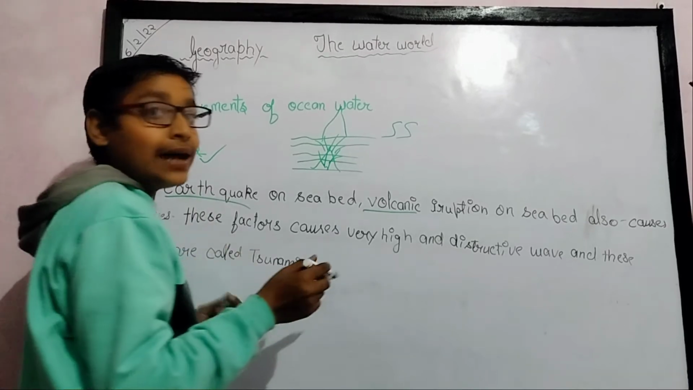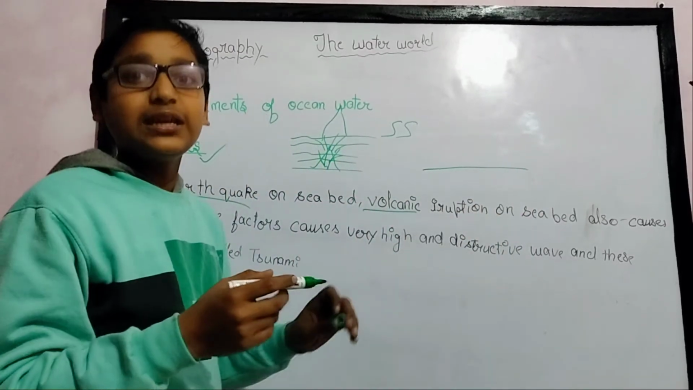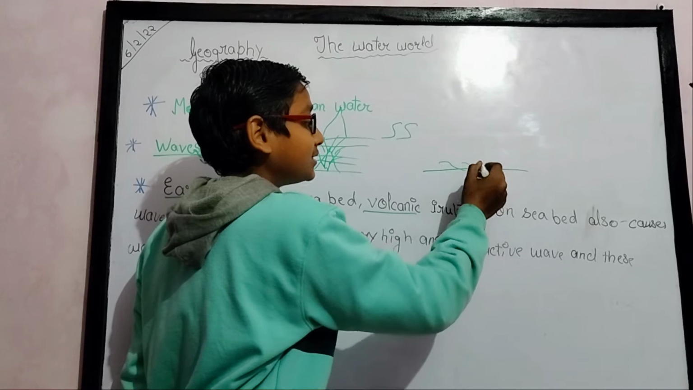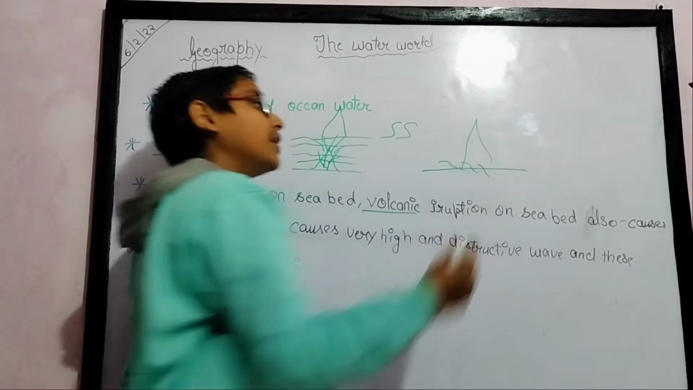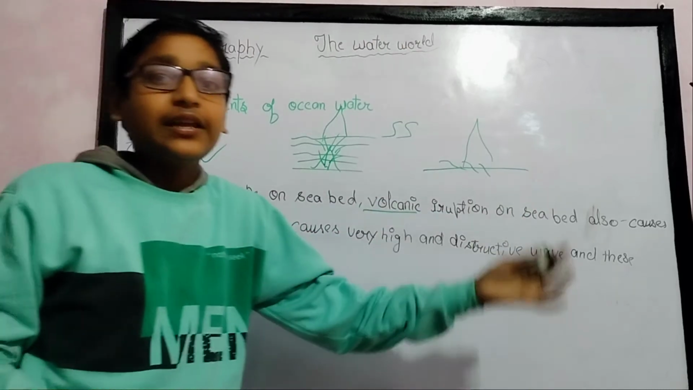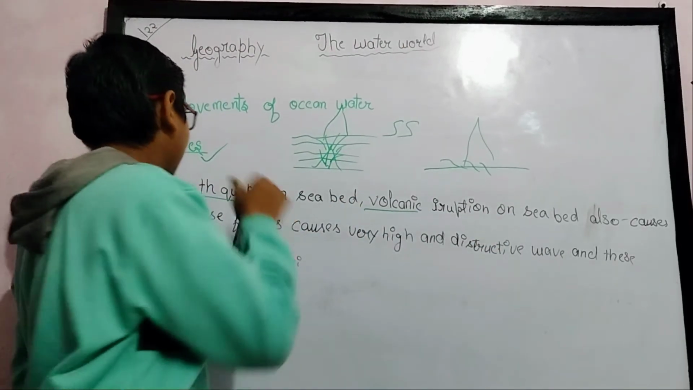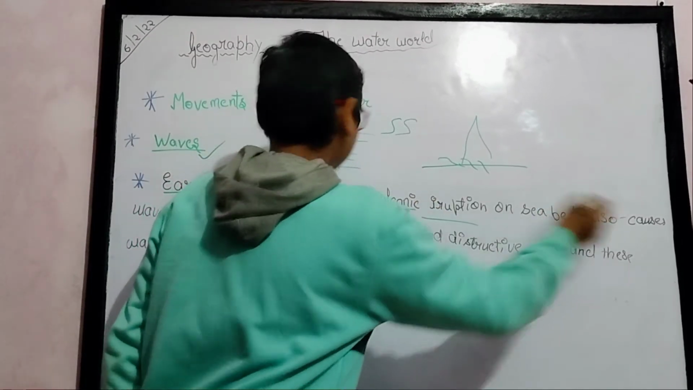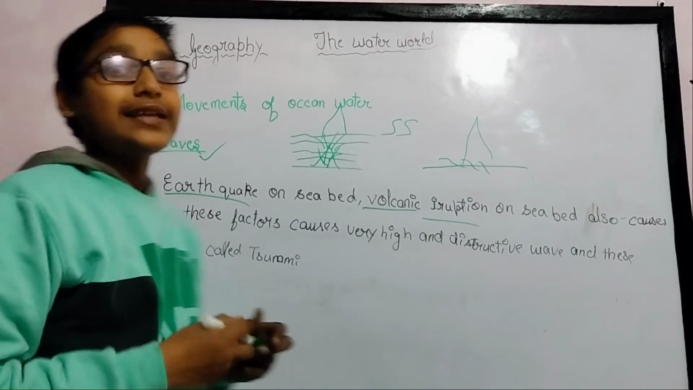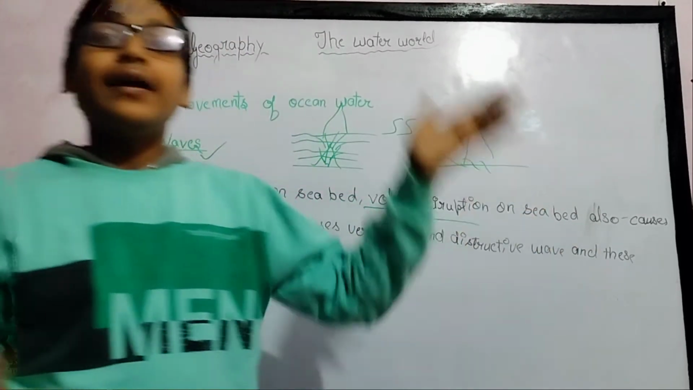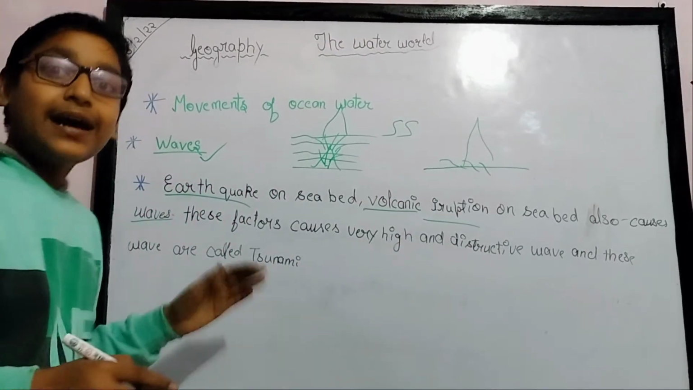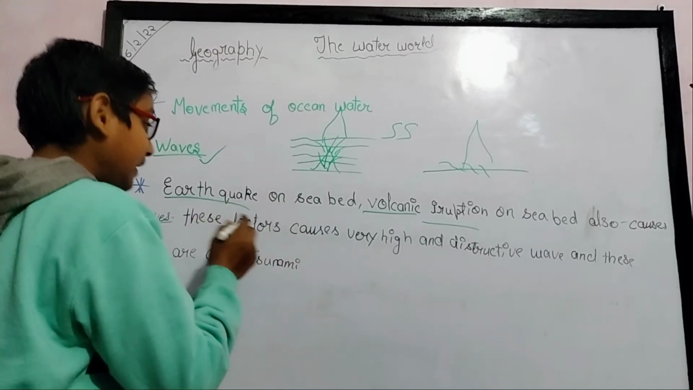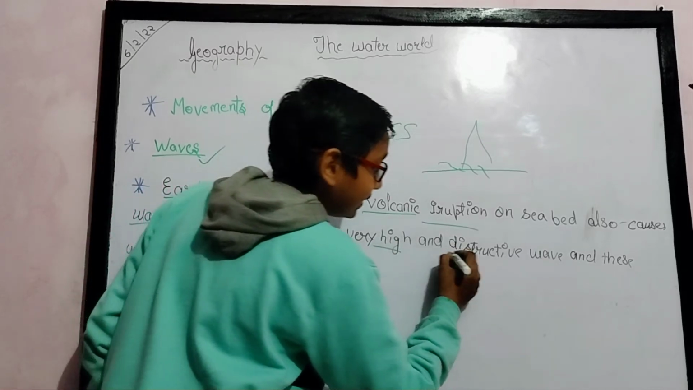Also an earthquake on the seabed makes very high, destructive waves. These very high and destructive waves are called tsunami. So it is not only wind that causes waves. Earthquakes and volcanic eruptions on the ocean seabed also cause waves, and these factors cause very high and destructive waves.